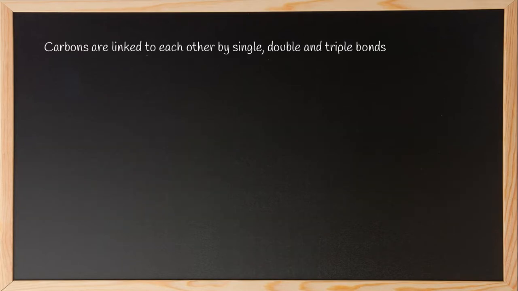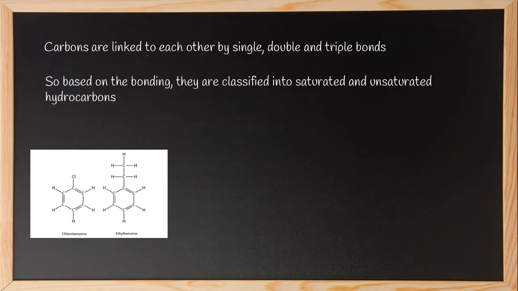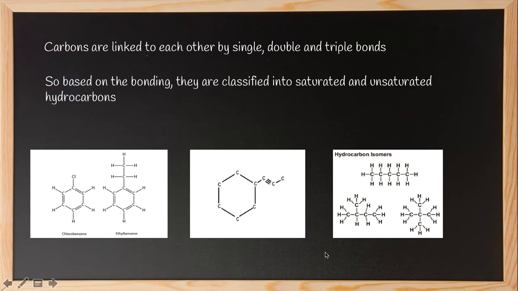Carbons are linked to each other by single, double and triple bonds. Based on the bonding, they are classified into saturated and unsaturated hydrocarbons. Two new words introduced. Here you can see they are bonded with just single bonds. You can see carbon bonded to hydrogens with just single bonds. But in this case, you can see carbon bonded to other carbon in a triple bond, and you also can observe single bonds.